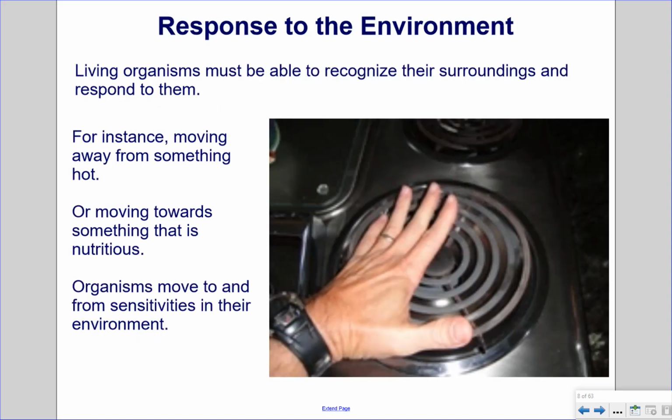Response to the environment. Living organisms must be able to recognize their surroundings and respond to them. For instance, moving away from something hot, or moving towards something that is nutritious. Organisms move to and from sensitivities in their environment.